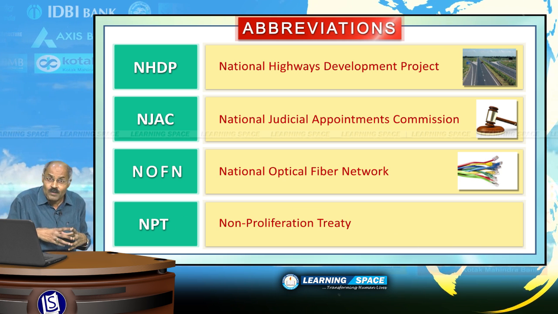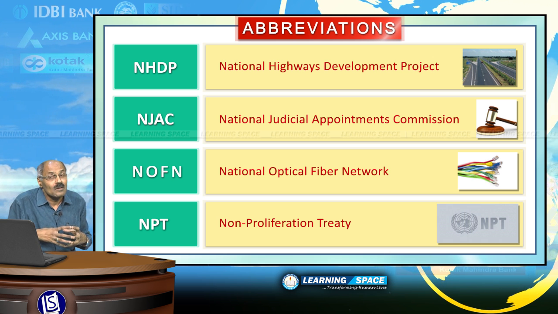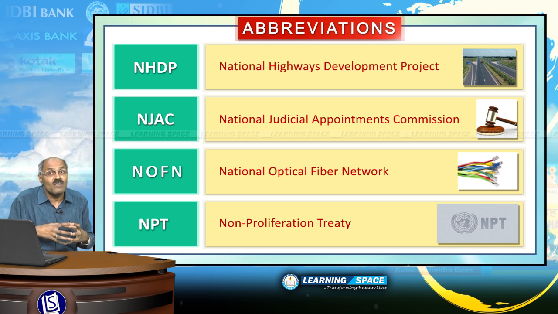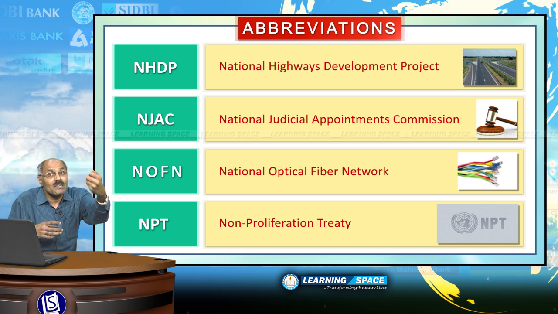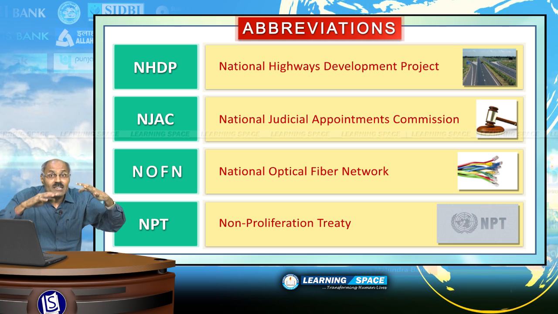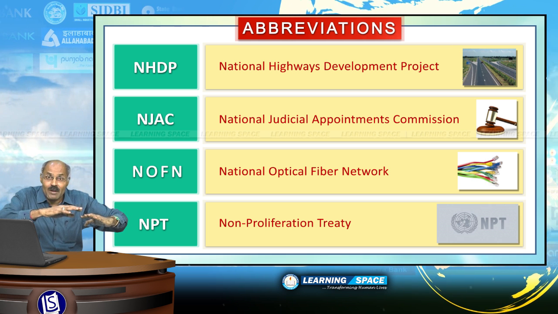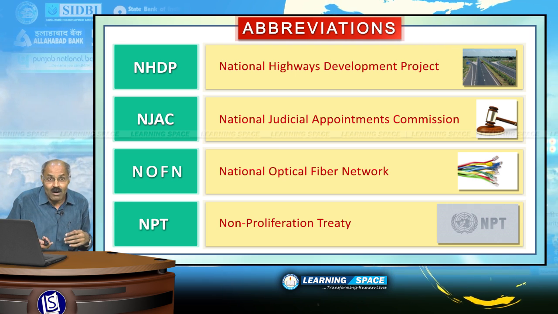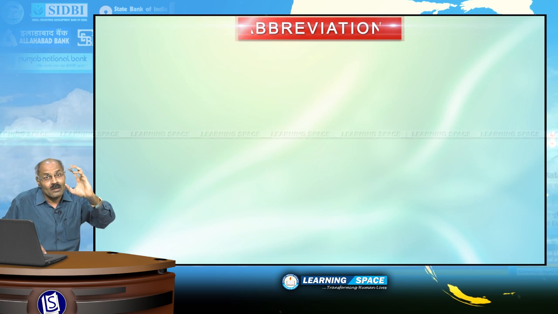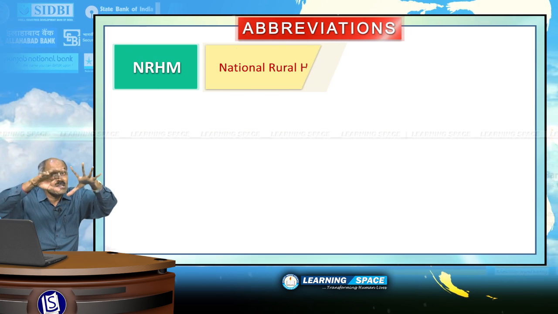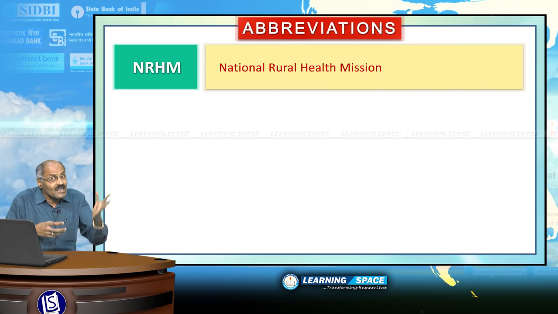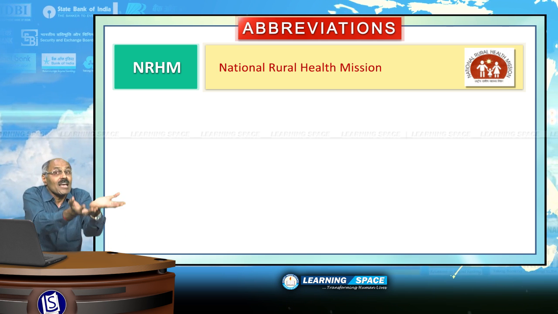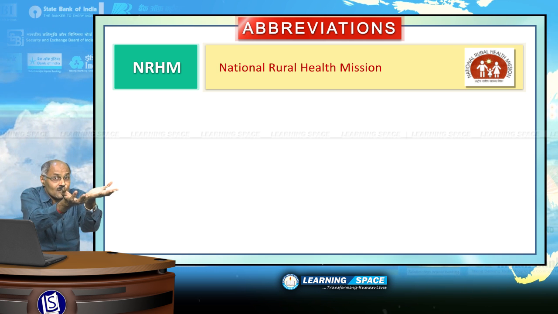Non-Proliferation Treaty. Non-Proliferation Treaty pertains to reducing or avoiding the proliferation of nuclear weapons in the world. So as to reduce the nuclear weapons in the world, this Non-Proliferation Treaty or NPT was devised. NRHM, it is the National Rural Health Mission, started in the year 2005 so as to improve the health care in rural areas. Please don't forget.